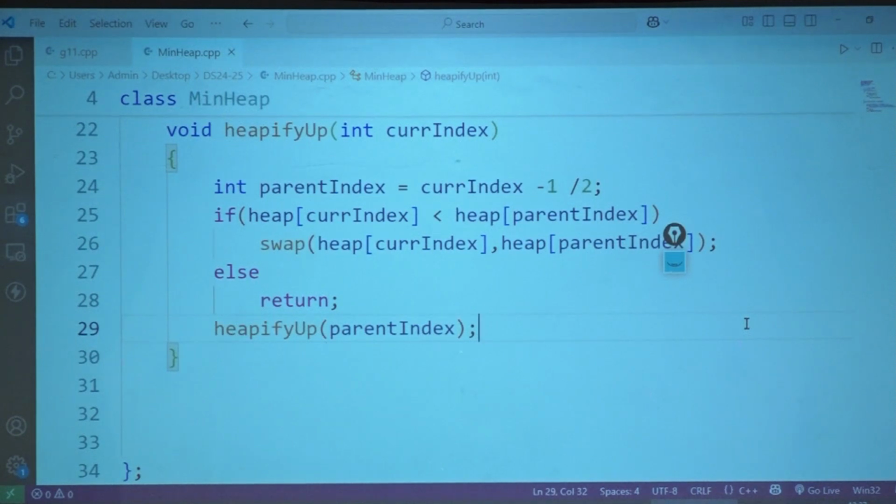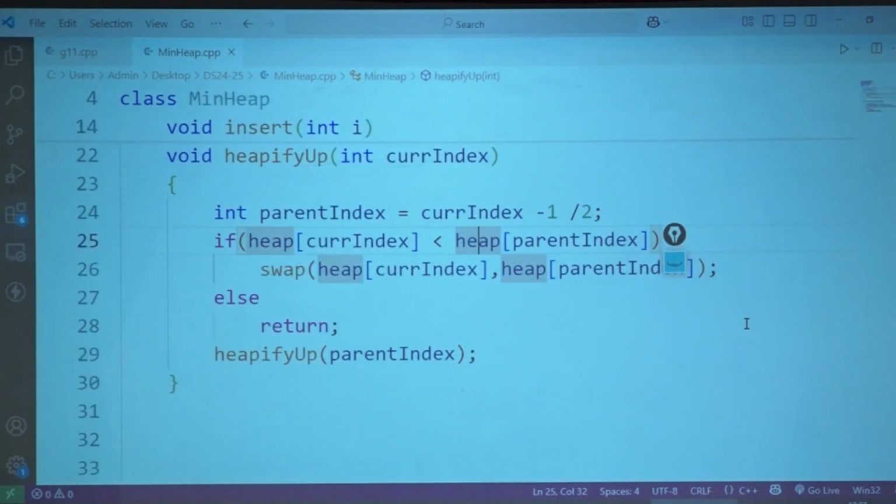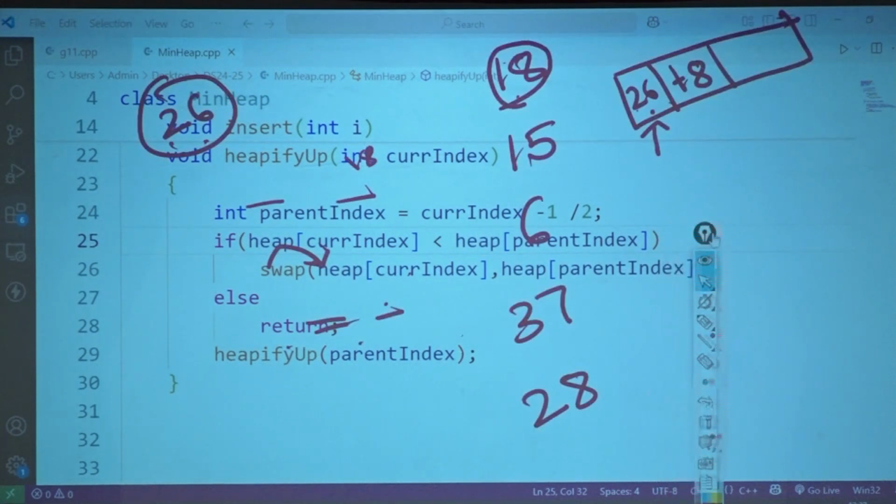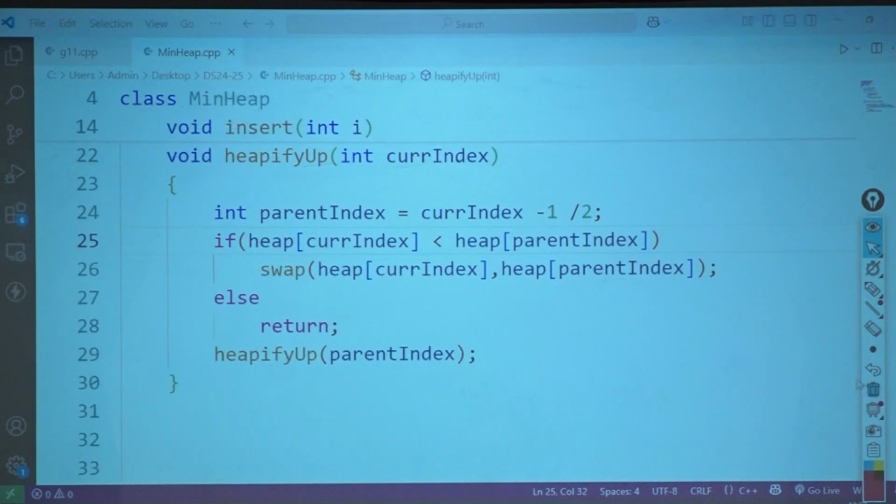Okay. Now you tell me one thing. When should I return? Will this work? It will not work for edge cases. Now let's see what has happened over here. Okay. Let's open it up. We'll just write it over here. First comes 26, 18, 23, 1, 2, 4. These are our numbers. Let's see how does it work.